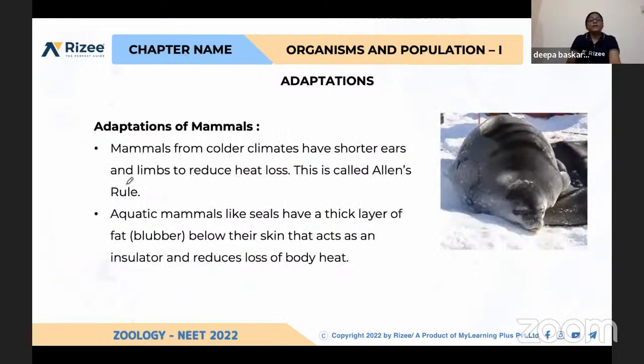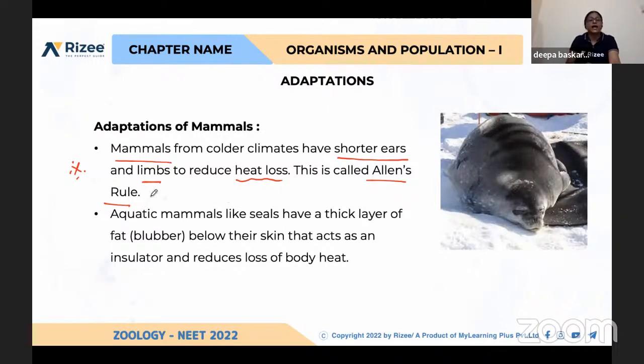So, one more adaptation example: mammals. Mammals of colder climates, polar regions, have shorter ears and limbs. Why? To reduce heat loss. This is also important. This rule is called Allen's rule. Allen proposed that organisms have reduced structures to maintain body temperature and reduce heat loss from the body.